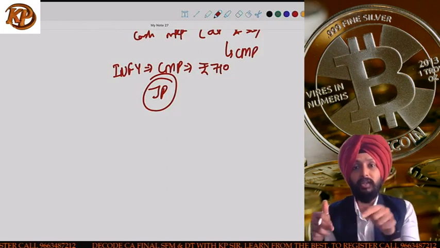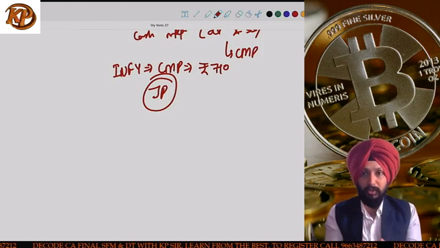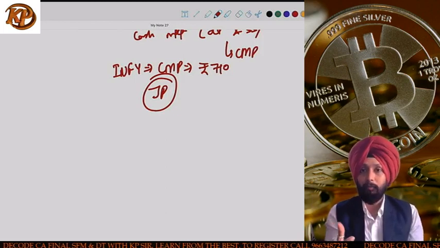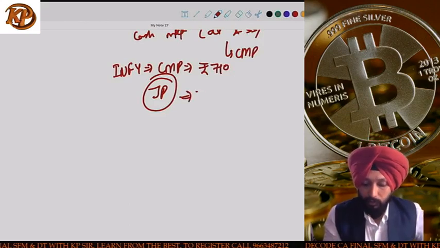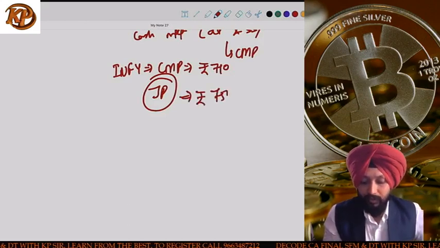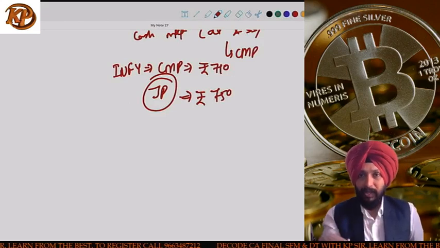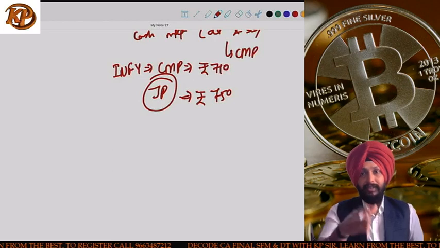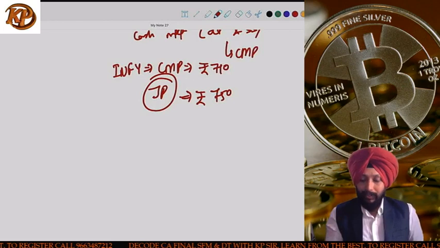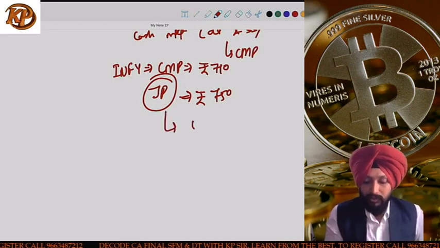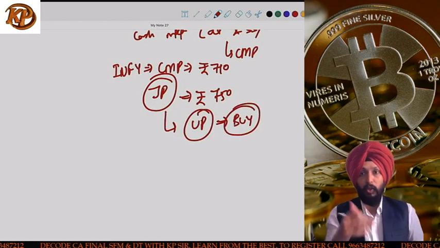That is where equity valuation comes into the picture, and we have different types of models which can be used for calculating the justified price of the share. Suppose the justified price of the equity share that I calculate is 750 rupees. I feel that Infosys at present should be trading at 750. Then I will compare this with the current market price, which is rupees 710. So obviously in that case I will say that Infosys is underpriced, and I will give a buy recommendation to any of my clients.